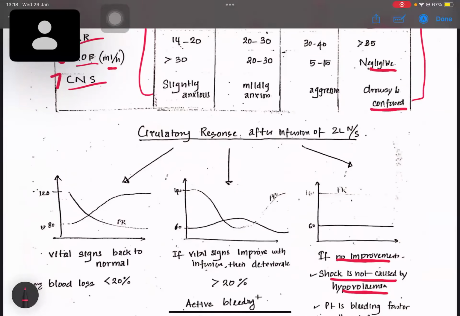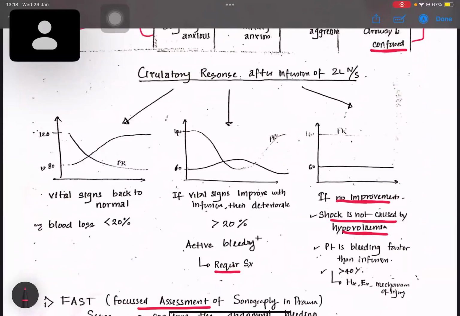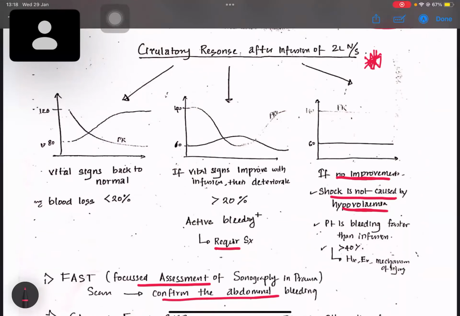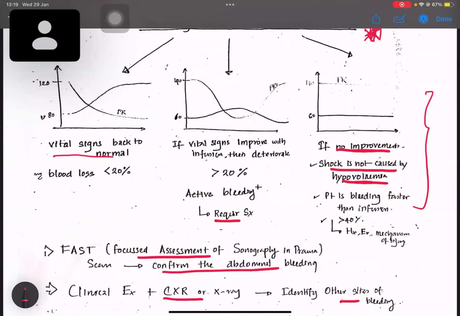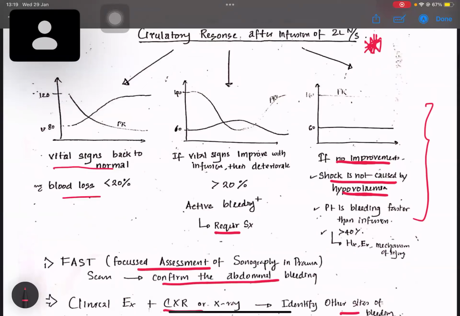Okay. The circulatory response after infusion of 2 liters, because initially for the trauma patient, 2 liters of normal saline is infused. So by assessing the vital signs, we reassess the patient, and we come to a decision on the further management of the patient. So these are such graphs, but they won't ask them. If there is a blood loss less than 20%, that's normal, that's okay. If there's active bleeding, which means more than 20% of blood loss, they might require surgery.